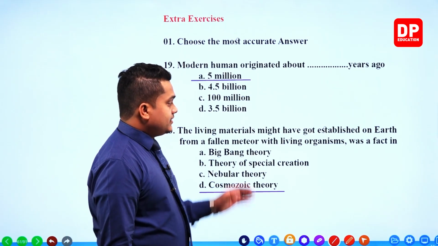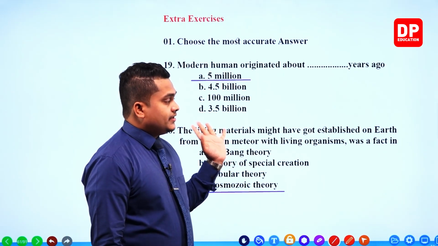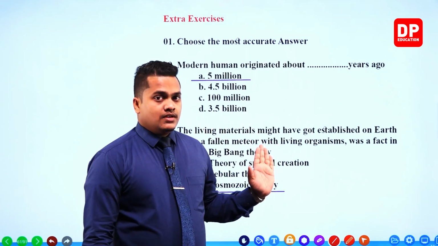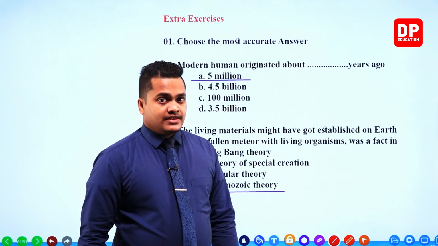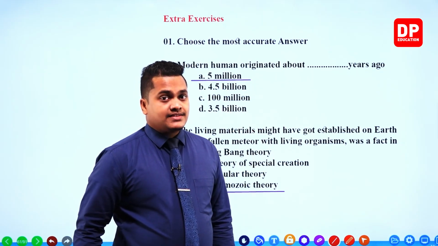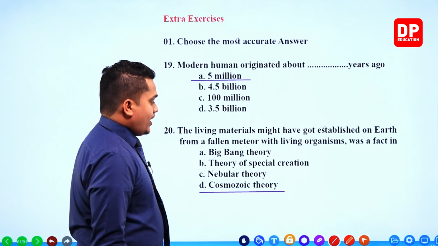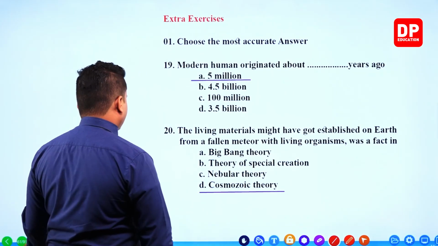Cosmozoic theory explains this, that the Earth got life from a celestial object which came from the outer space. It can be a meteoroid or else a spaceship. Right, then the next question.